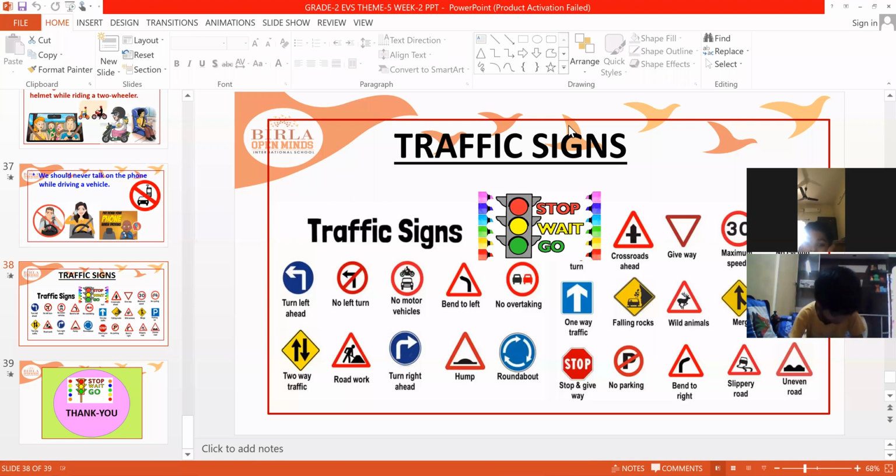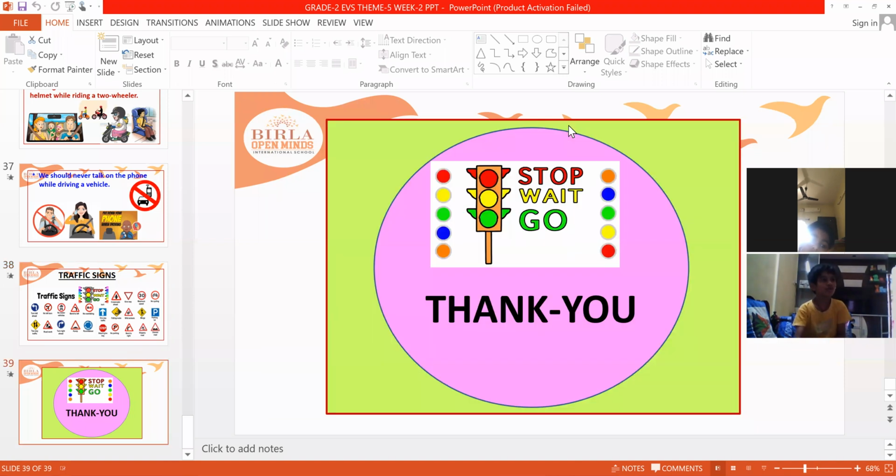No overtaking means you should not overtake the other vehicle, because maybe the road is small and narrow. If you overtake, what happens? Accidents may happen. So like this, these instructions are good for us only. So we have to be careful and follow the traffic instructions.